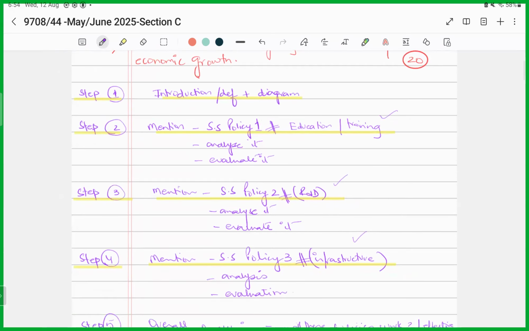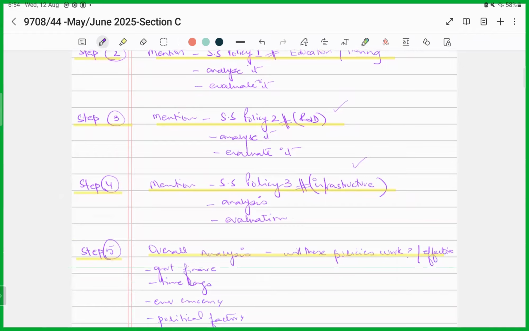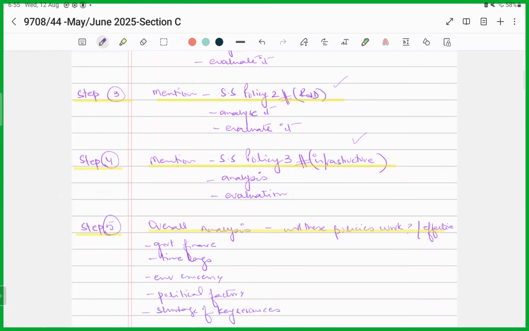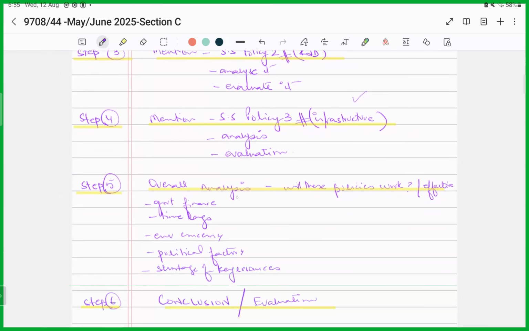Once you'll be done with these all, then we are going to be talking about the shortcomings. That means to what extent that these supply side policies that we just mentioned are going to be effective. So we are going to be talking about the shortcomings in the form of government finance, in the form of the time lag, in the form of environmental concerns, or the political factors that will be restricting the full effectiveness of these policies once they are implemented.